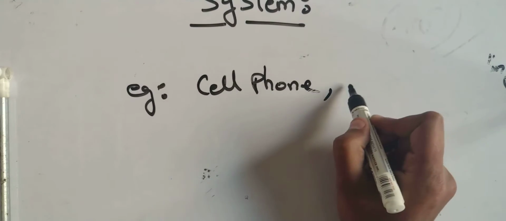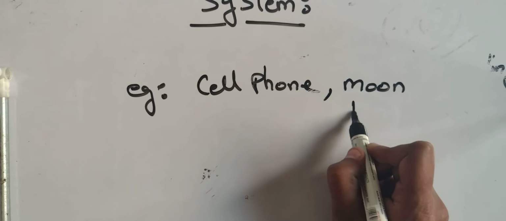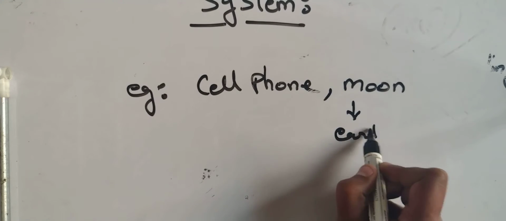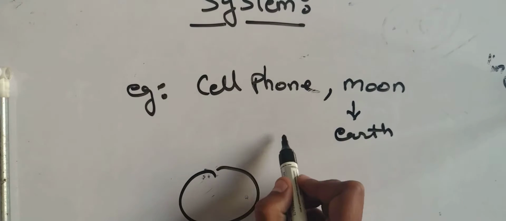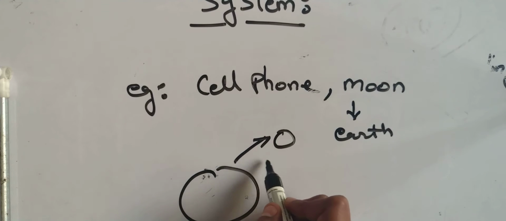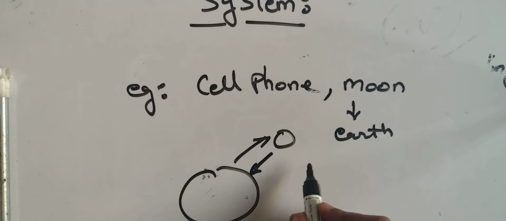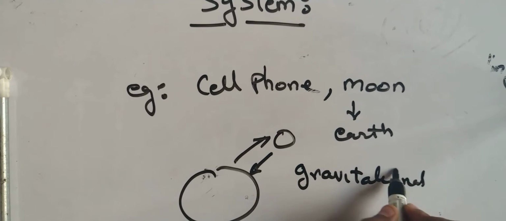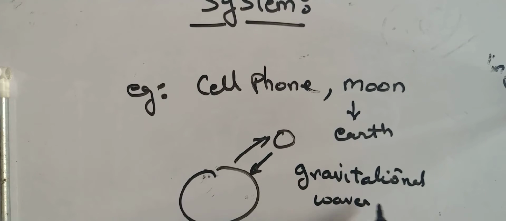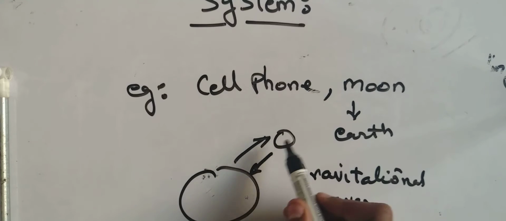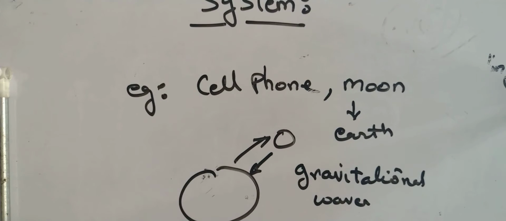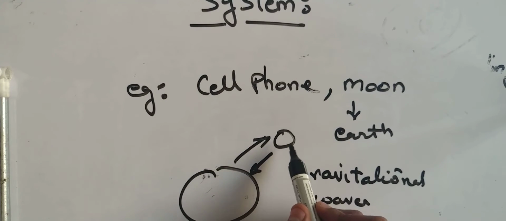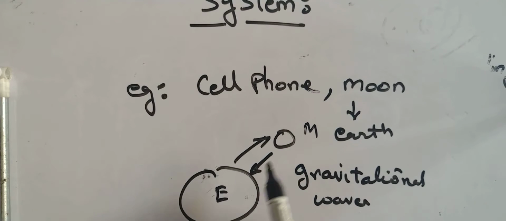Another best example is the moon and earth. Now you will say, what is this example, moon and earth? See guys, this is earth and this is the moon. Mutually, what do they try to do? They try to exert which kind of force? Gravitational force onto each other. This is also a best example of a closed system. So moon and earth both of them are part of a system.